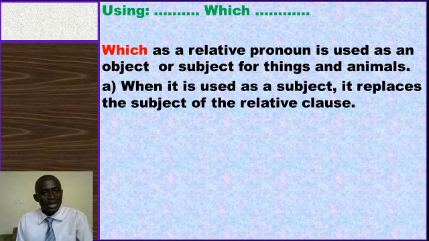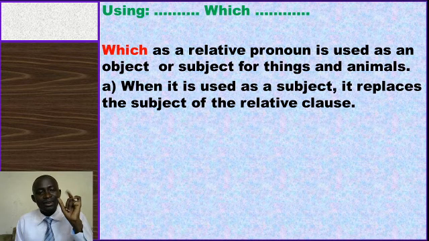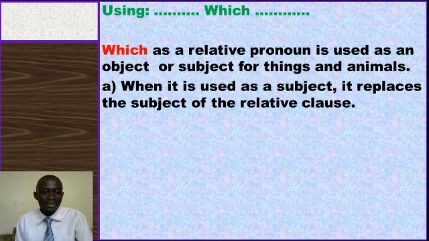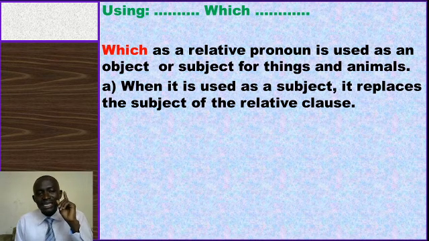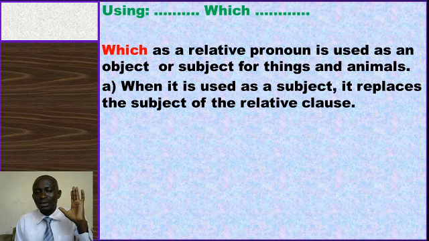And we're saying "which", as a relative pronoun, is used as an object or subject for things and animals. Remember, "which" is only used to talk about things or animals. We don't refer it to persons. We cannot say "the man which came." That's an abuse. It is an insult. We can say "the dog which gave birth." Yeah, the dog is an animal. That's great. But the man is not an animal. In fact, in this aspect, we don't refer to people, but we refer to things.